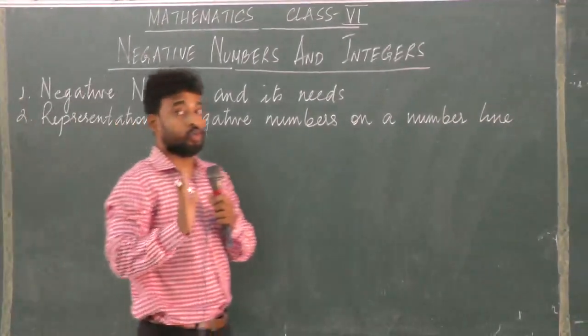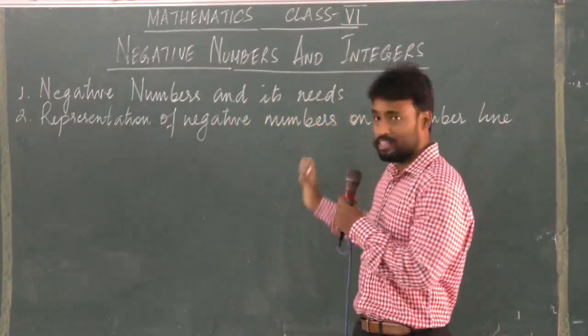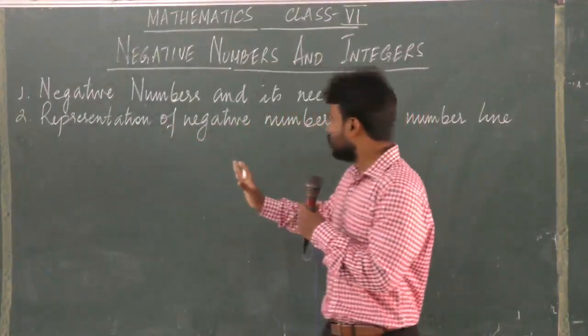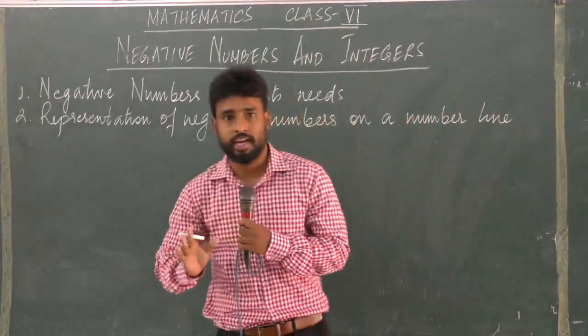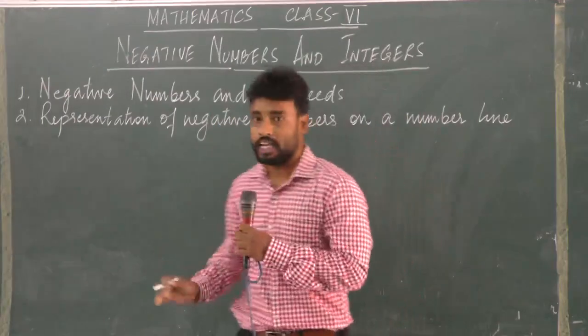Let us discuss these two subtopics today. First is negative numbers and its needs. Second is representation of negative numbers on a number line. So first of all, let us discuss these two subtopics. So we have negative numbers and its needs.